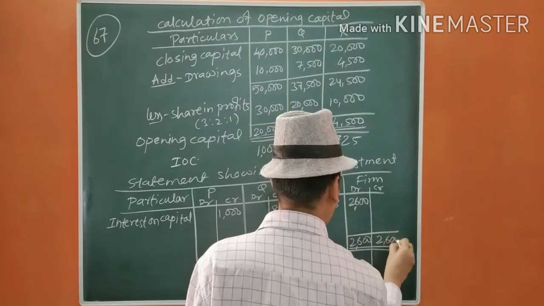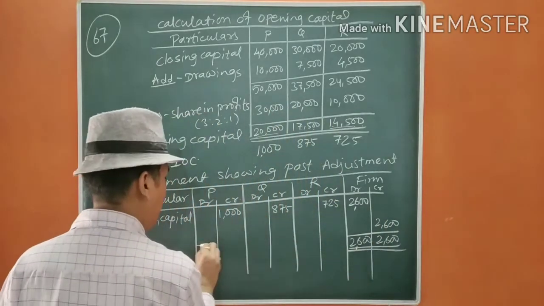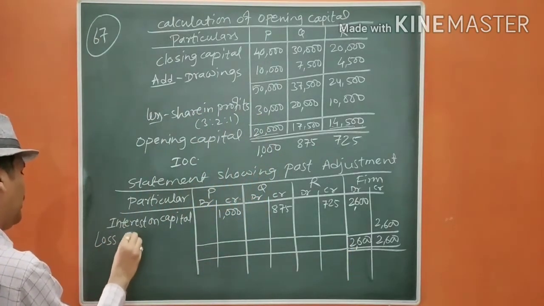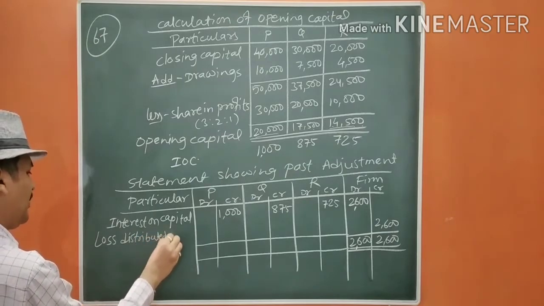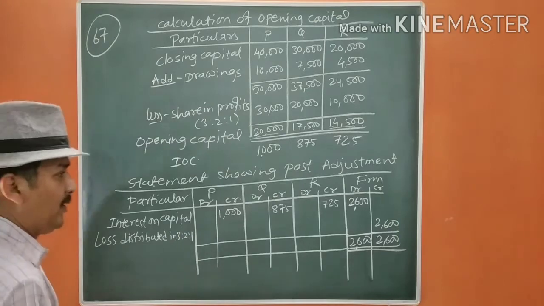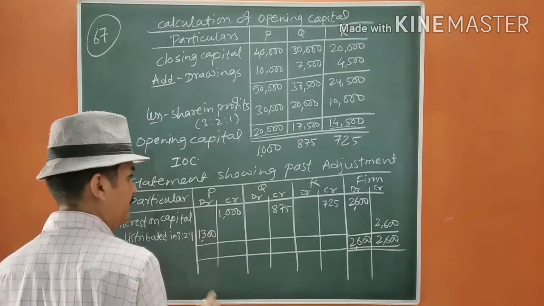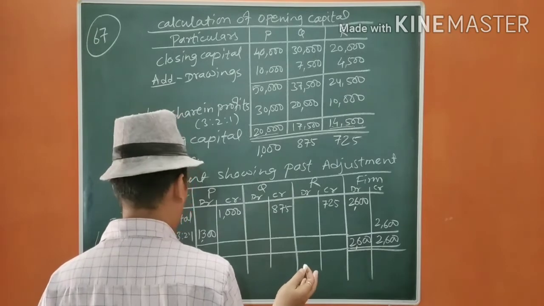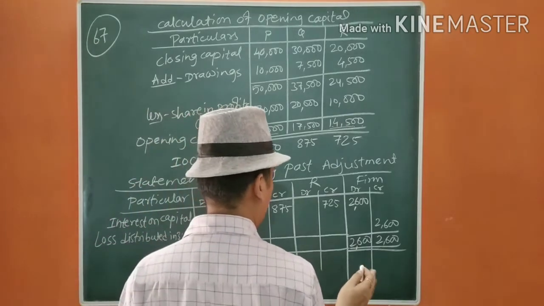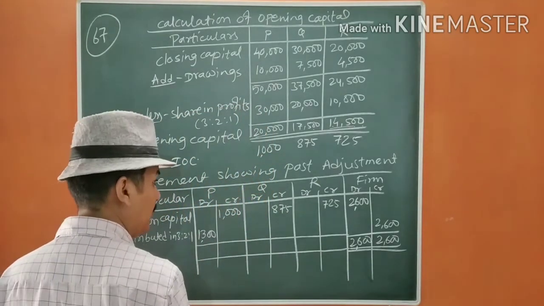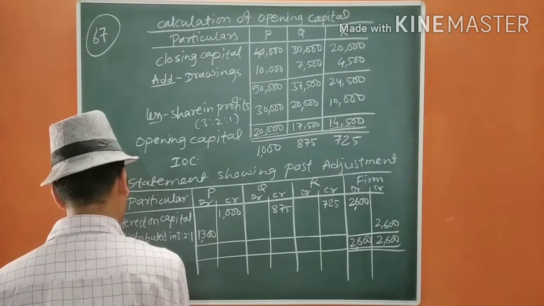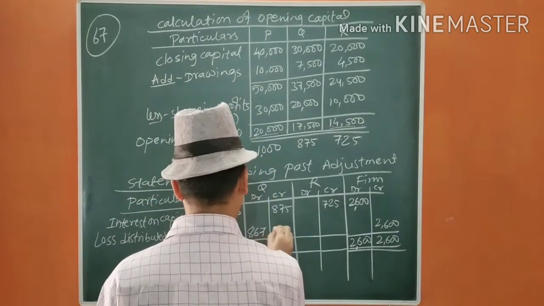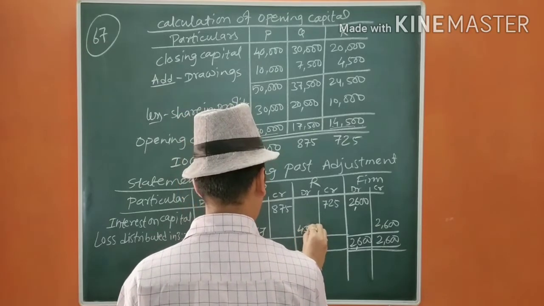Now we are going to close it. 2,600 on both sides. The loss should be distributed between the partners in the given ratio, 3:2:1. So it will be 1,300, 867 and 433.